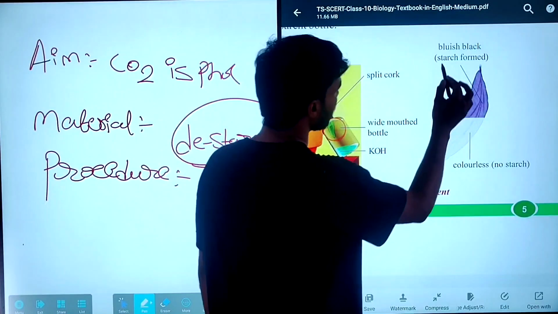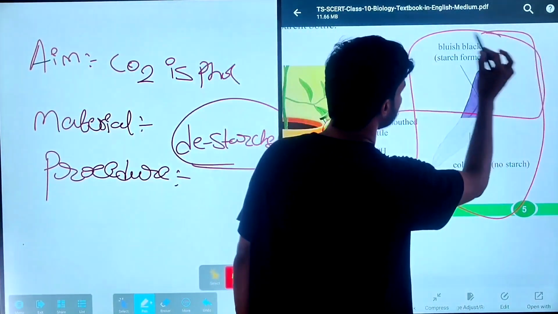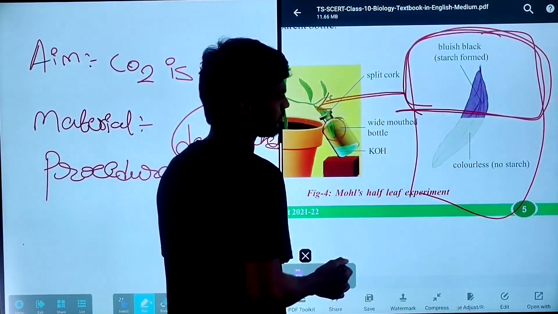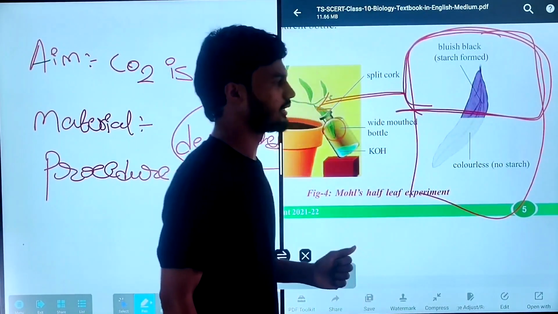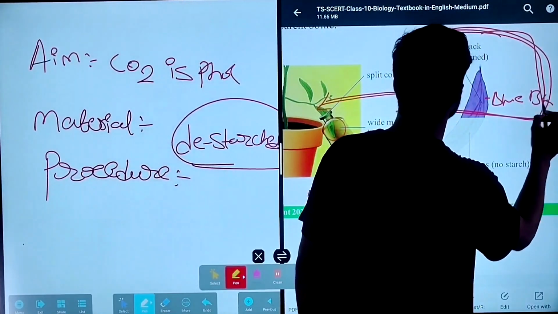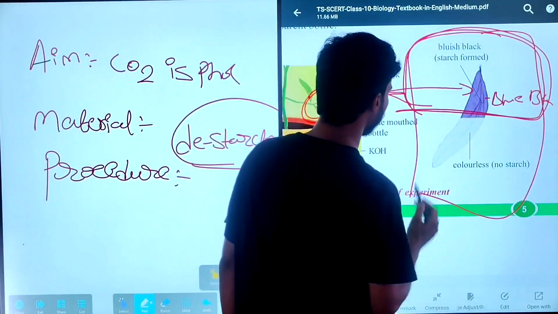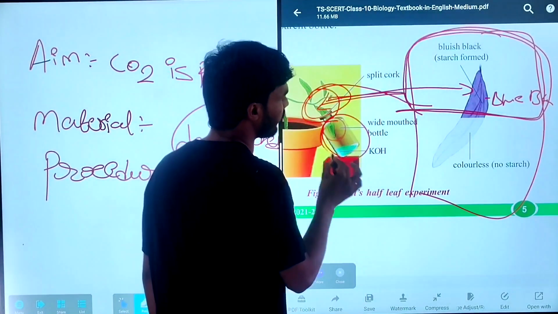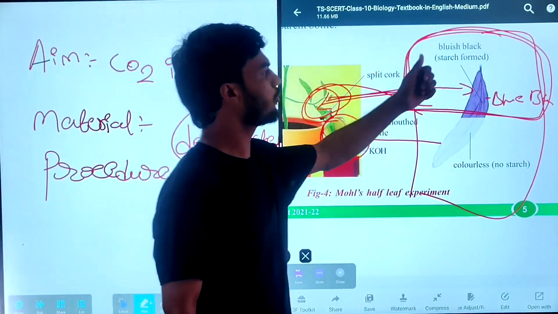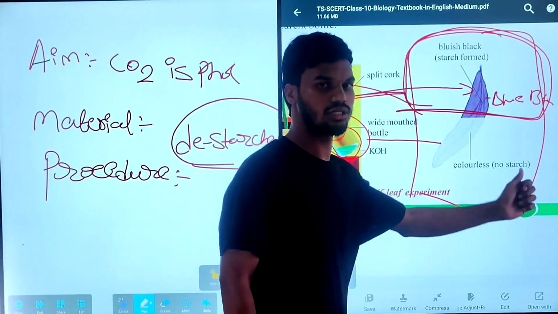After plucking this leaf, observe carefully. While adding the iodine solution, the leaf portion which is exposed to the outside of the bottle turns into bluish black color. The leaf which is covered inside the wide mouthed bottle remains colorless. So the presence of bluish black color shows that starch was formed, and the colorless portion means no starch was formed.